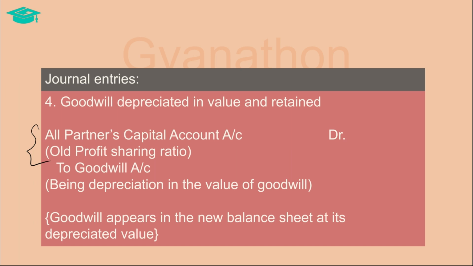And since this goodwill is to be retained, we will not write it off and it will appear in the balance sheet at its present value. So the net effect of this entry will be that goodwill will be adjusted in the books to appear at its present value after decreasing with the difference amount and appears in the balance sheet of the reconstituted firm at its present value.